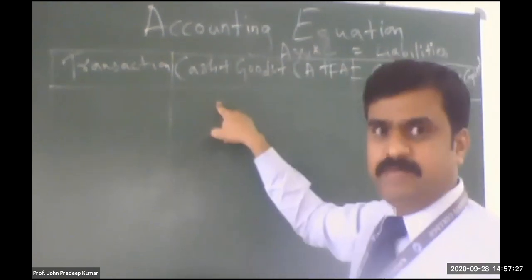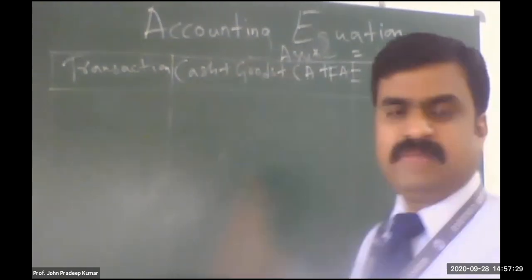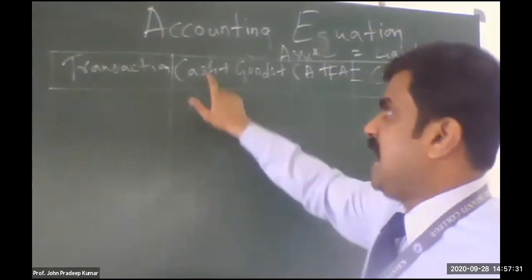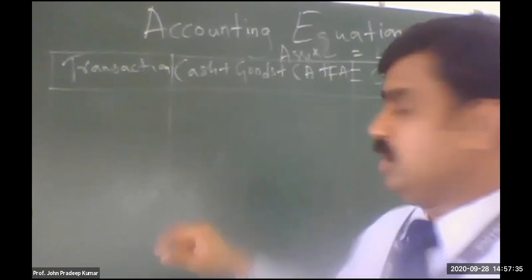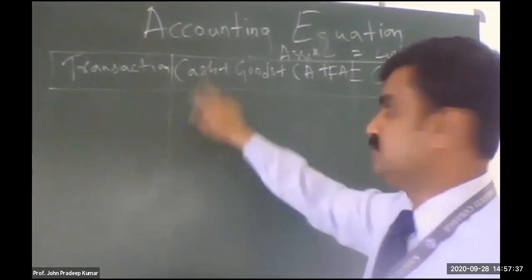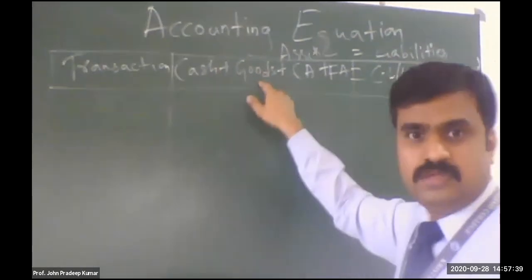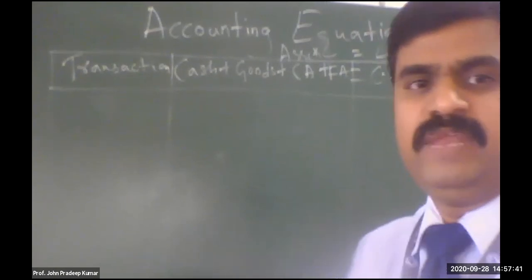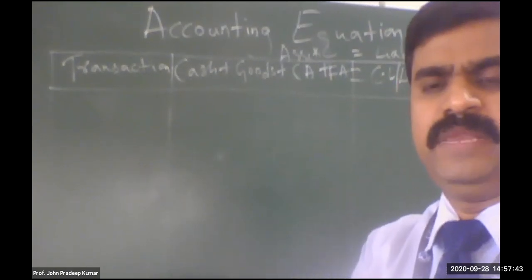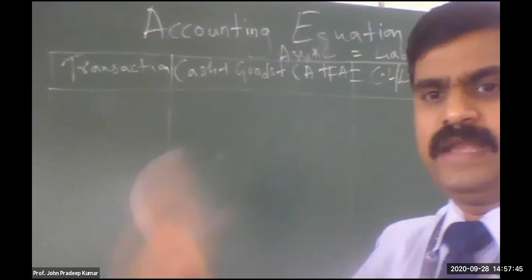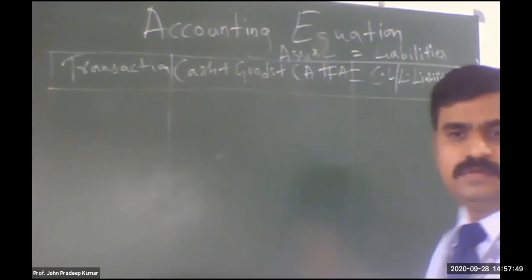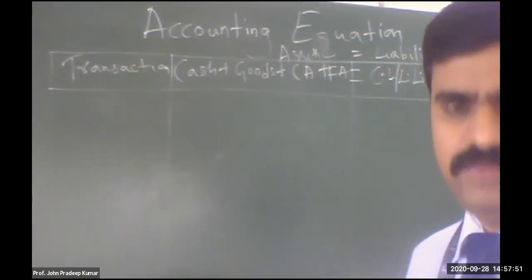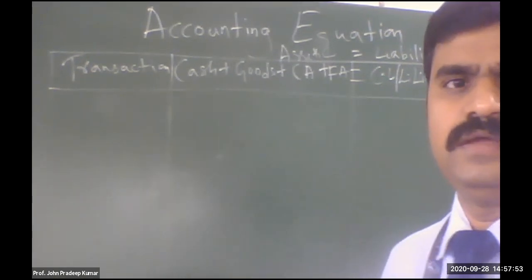The asset side we again divide into different types of assets. That is cash, normally the asset which we will frequently come across in many transactions. Cash, goods. Goods is nothing but the finished goods that the company has produced and is ready to sell in the market. Then current assets. Just now we saw, right? What are current assets? Can you give an example?